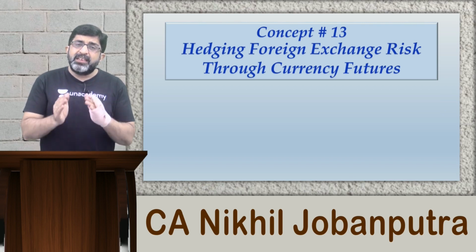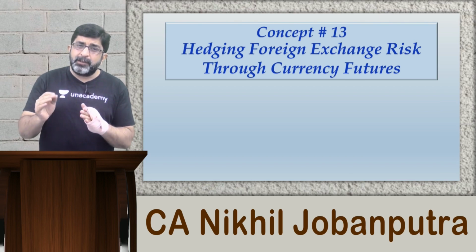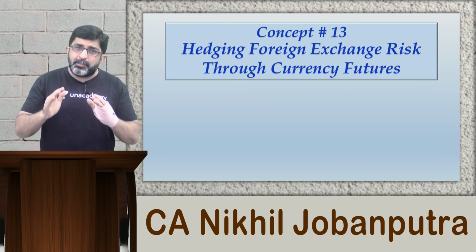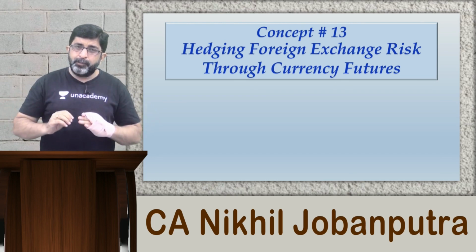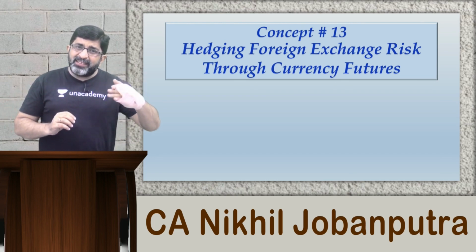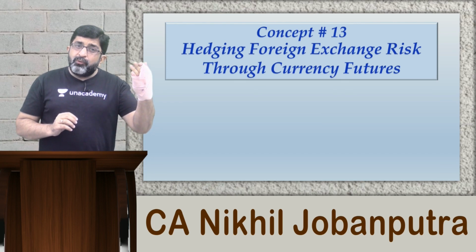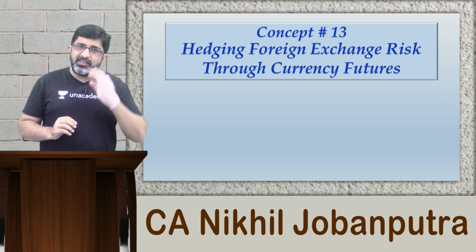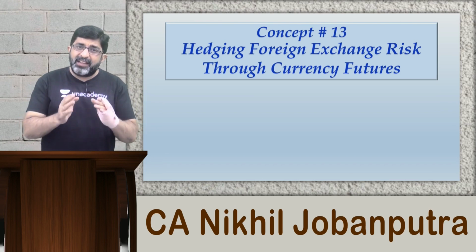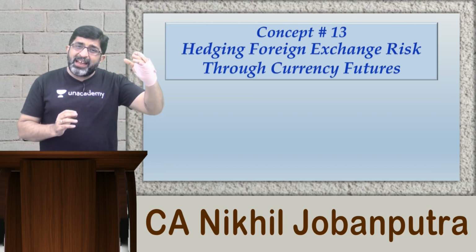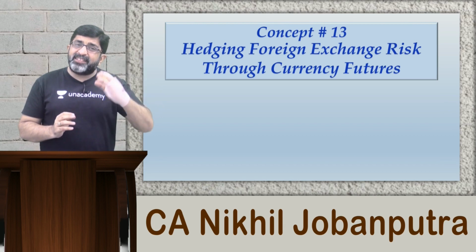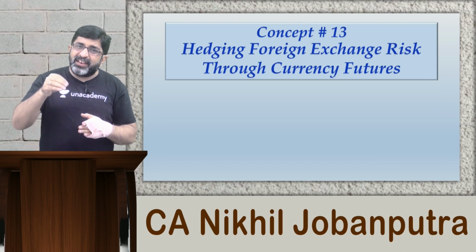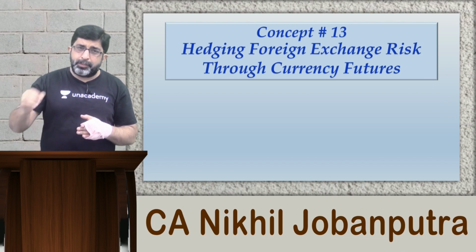Assume that the importer company is an Indian company, so the importer is a company operating in India. The supplier is another party which is operating in the United States of America. As a result, the supplier has its own currency as US dollar and the importer in India has its own currency as Indian rupee.